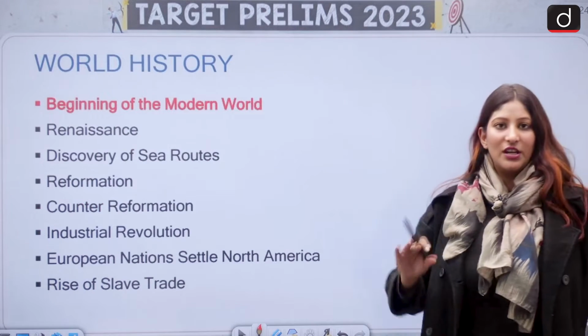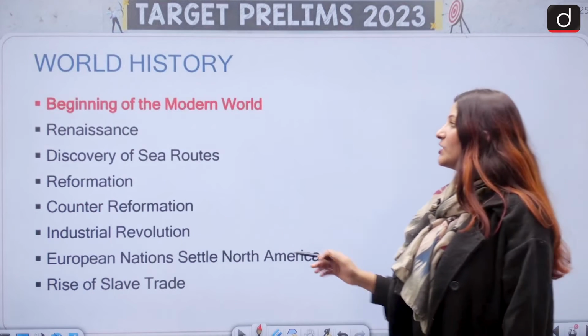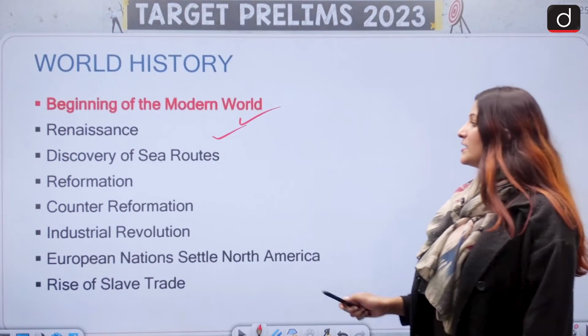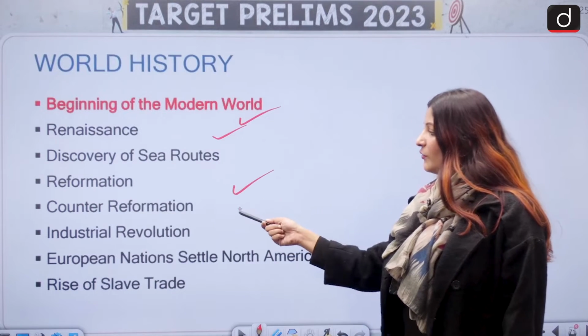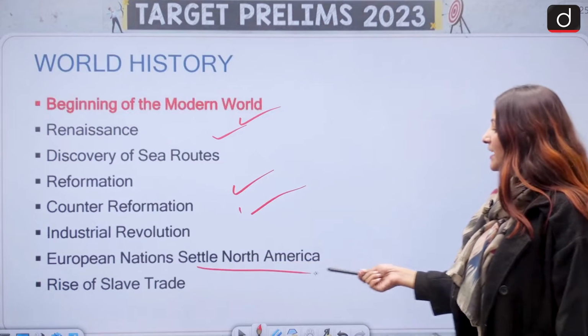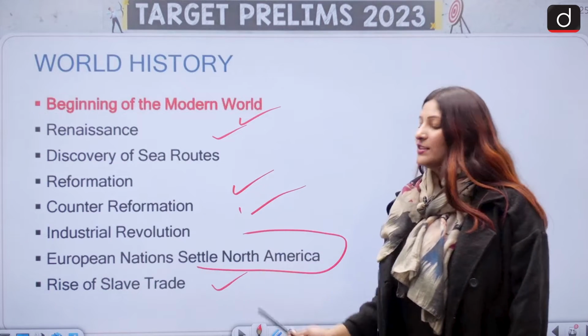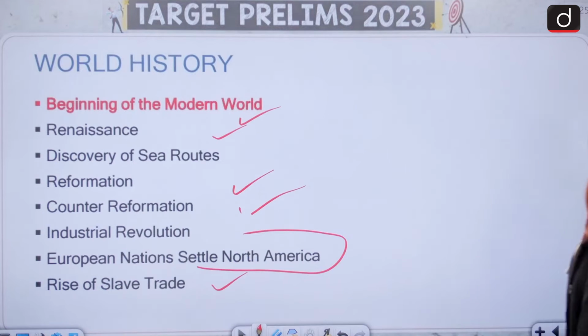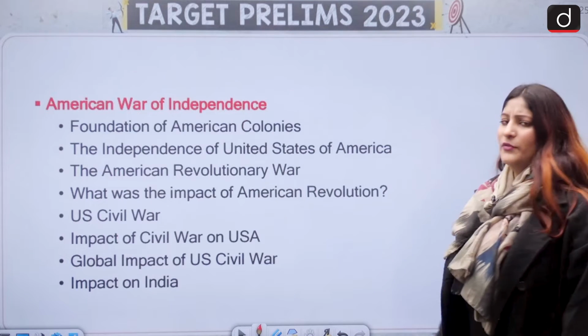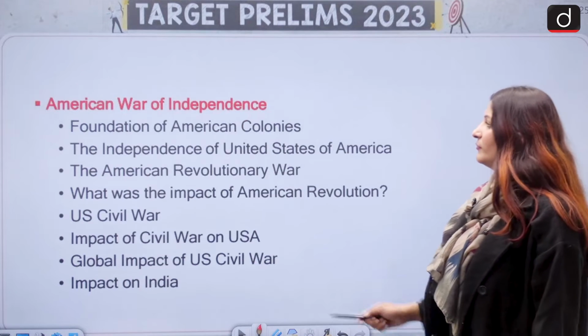Here again, world history, important from the perspective of mains, in which beginning of the modern world, Renaissance, discovery of sea routes, Reformation, counter-reformation, Industrial Revolution, European nations settle North America, rise of slave trade. Apart from that, you will find 1 to 2 questions generally from the perspective of world history.